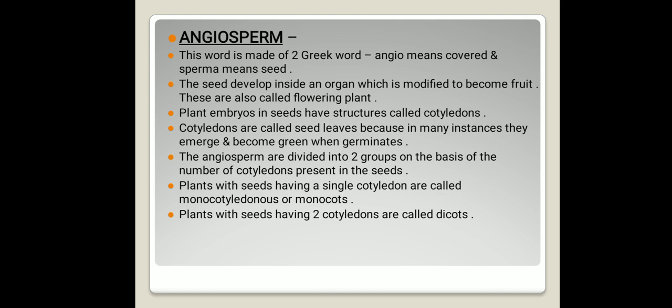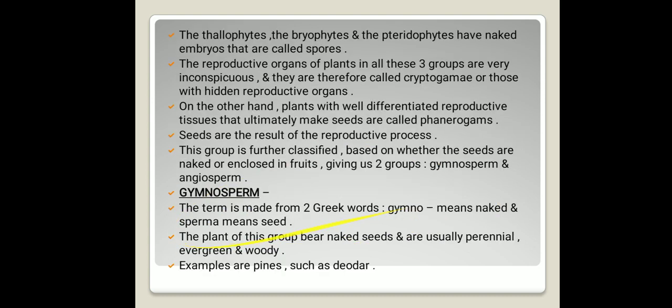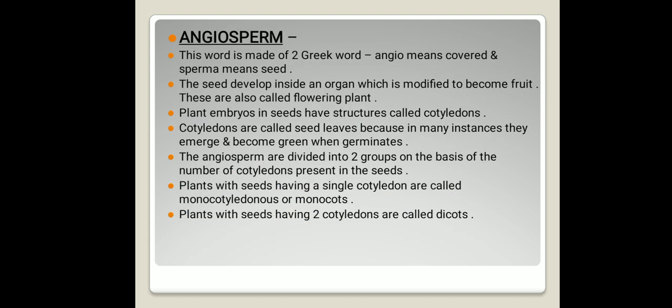So again, angiosperm is divided into two groups based on the number of cotyledons present in the seed. The first one is plants with a single cotyledon, called monocotyledonous or monocot, or plants with seeds having two cotyledons are called dicots.